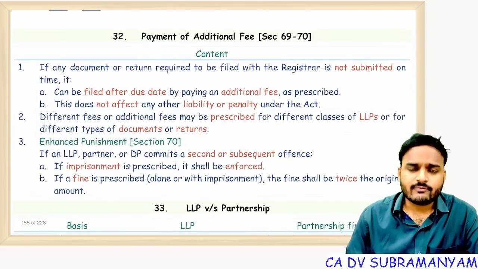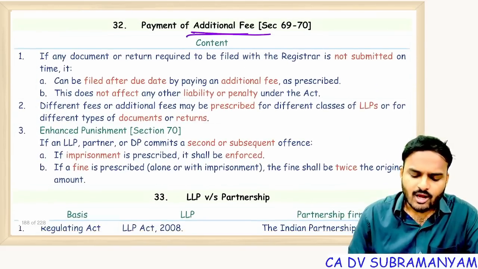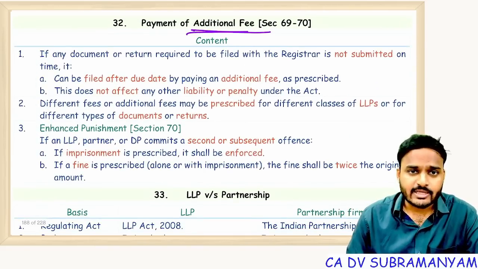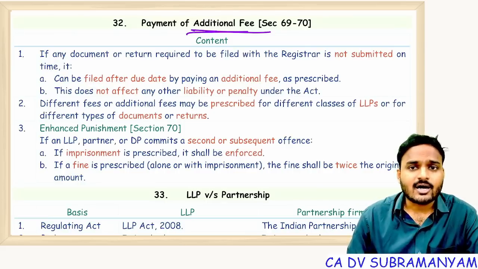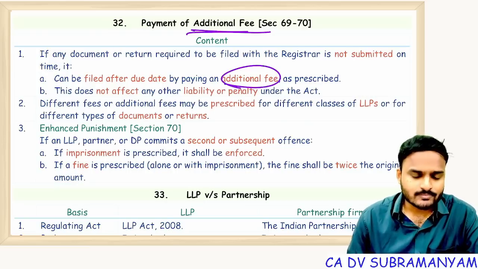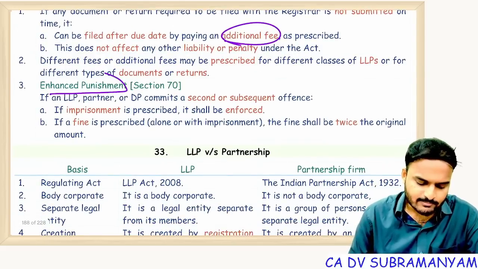Next one, payment of additional fees. All filing should be done within the prescribed period. Suppose the due date is over; for the additional period, the delay period, the ROC can collect additional fees from you.